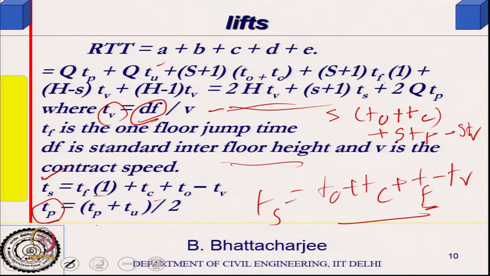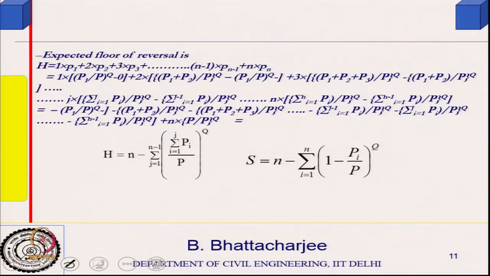One assumes that these two are the same, or takes the average of the two, as T loading or T unloading, something like that. I should have used a different notation, maybe (Tp plus Tu) divided by 2. This could be either the same, or I can take the average of the two. So the point remains to determine S and H.